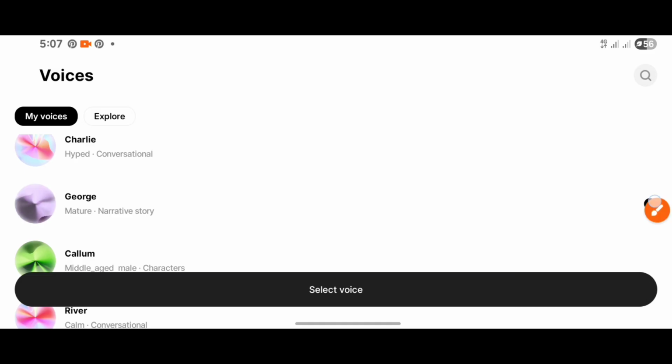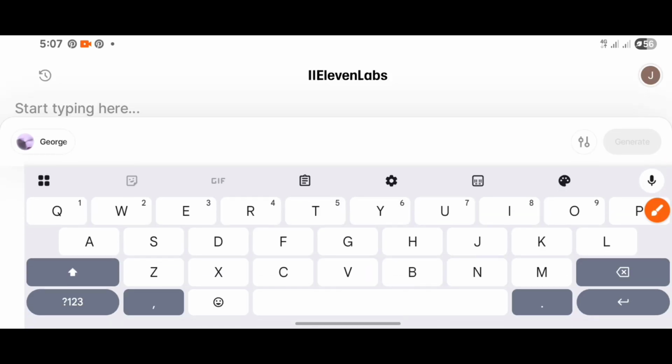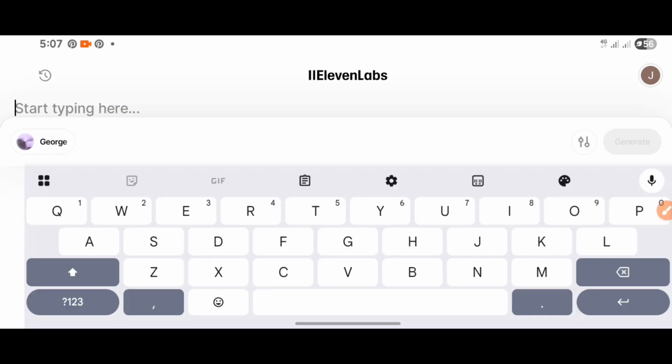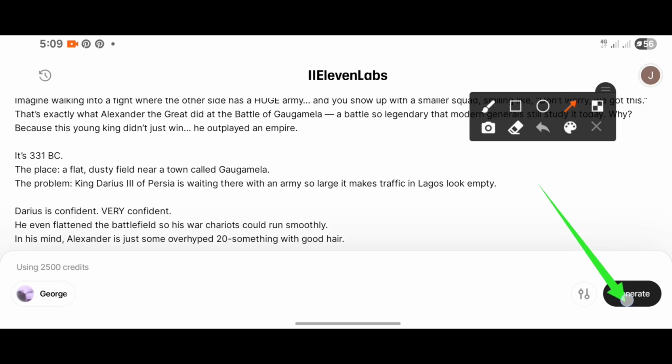Okay, so this is a nice voice. So let me select this. I'll click on select voice here. And you can see that our voiceover character has changed to George. Now we can paste our story here. Okay, you can see what we have here. Then you click on generate.